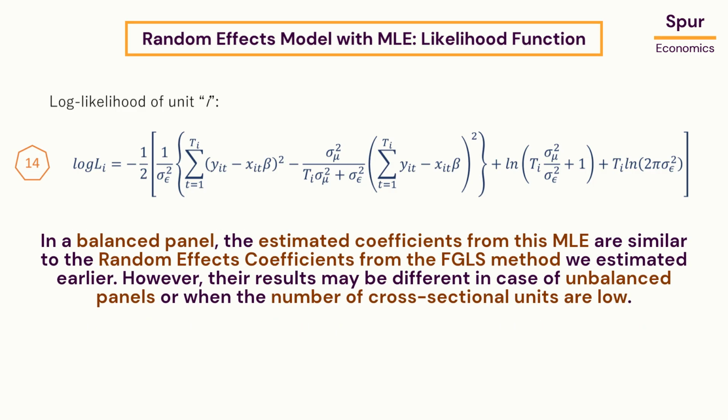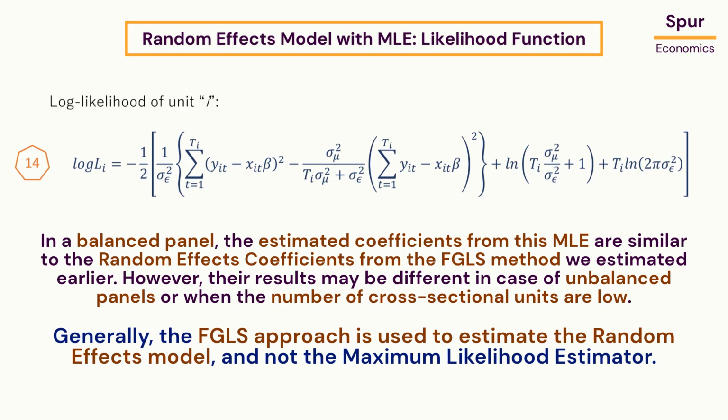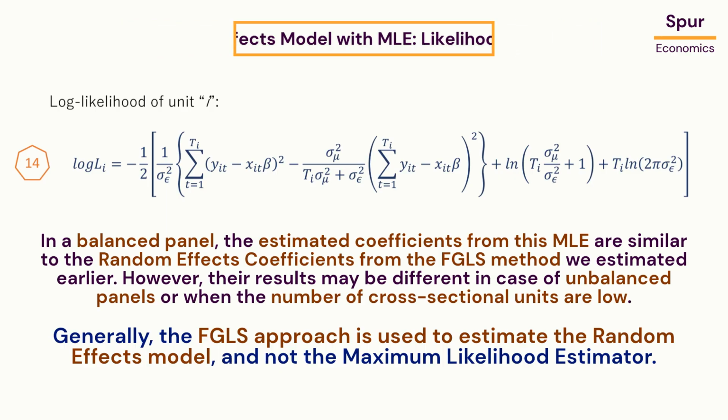In a balanced panel, the estimated coefficients from this MLE are similar to the random effects coefficients from the FGLS method we estimated earlier. However, their results may be different in case of unbalanced panels or when the number of cross-sectional units is low. Generally, the FGLS approach is used to estimate the random effects model and not the maximum likelihood estimator.